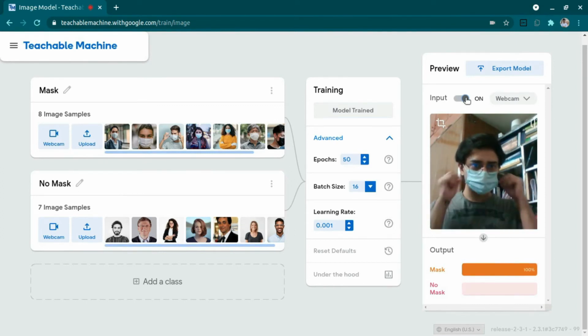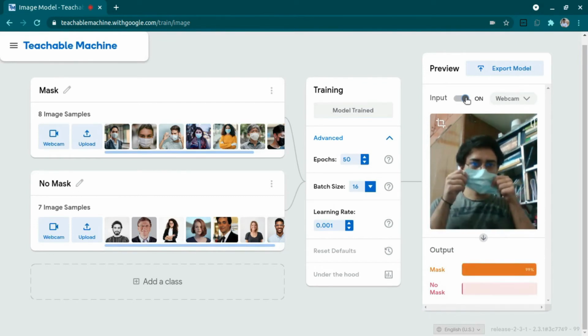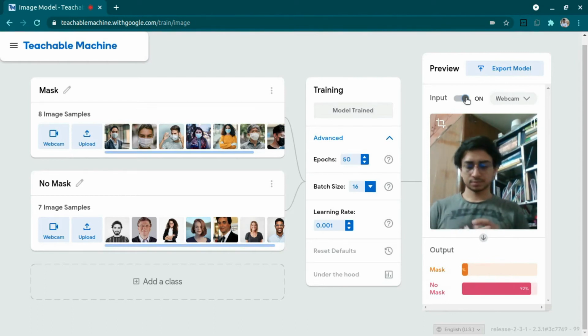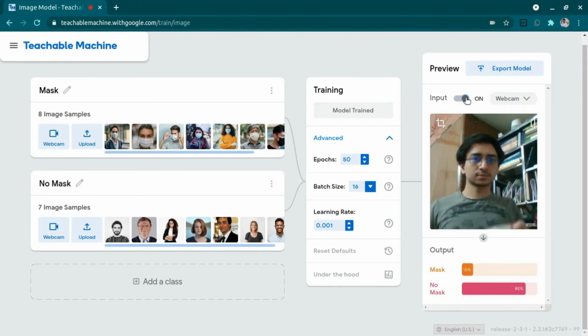So we know the model is trained now, and let's test it a little more. And let's try with another mask. Yeah, it's able to detect this mask perfectly fine also.